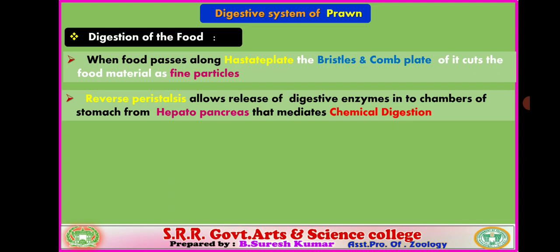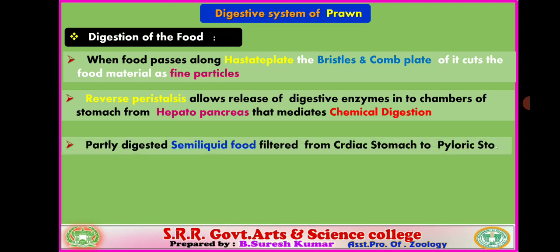And the reverse peristalsis of the alimentary canal facilitates the release of digestive enzymes secreted by the hepatopancreas gland. Actually, the hepatopancreas gland duct opens into the dorsal chamber of the pyloric stomach, but the secretions are discharged into the cardiac stomach due to reverse peristalsis. Followed. So, that mediates chemical digestion in the cardiac stomach. In the cardiac stomach both mechanical and chemical digestion occur.